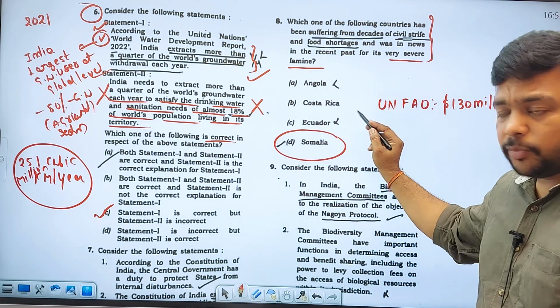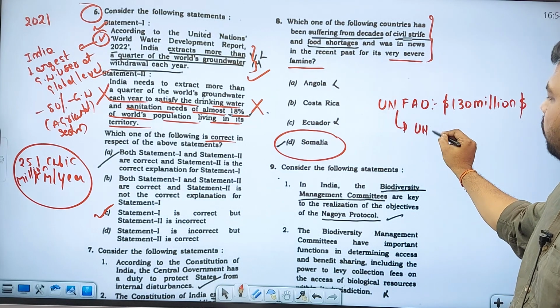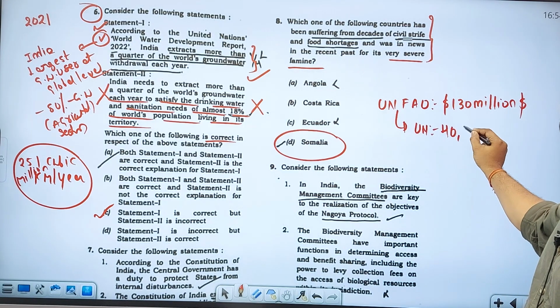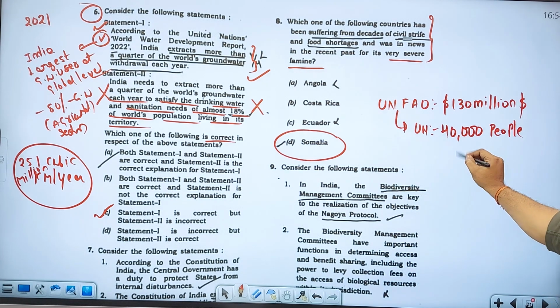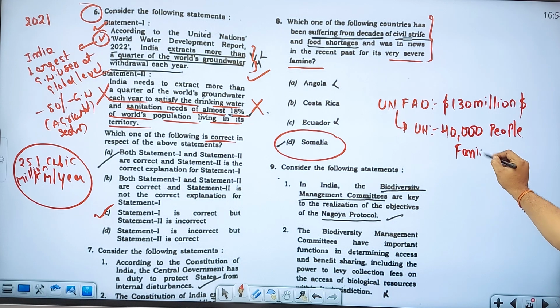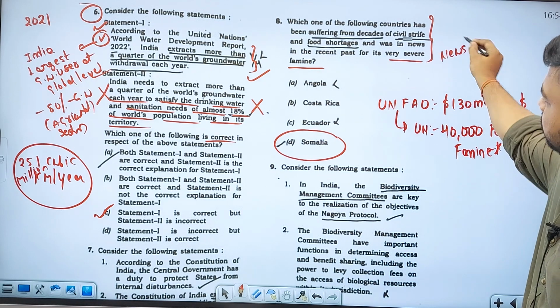One more thing is that the United Nations FAO itself said that about 40,000 people died in this particular country, Somalia, because of the famine, that is, lack of food conditions. So this is in the news. Last one year, Somalia is in the news.